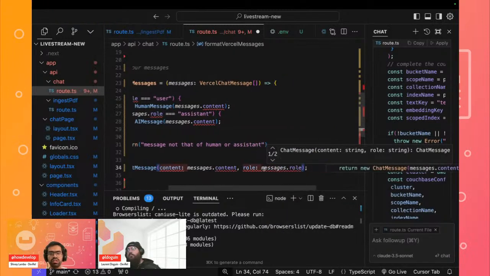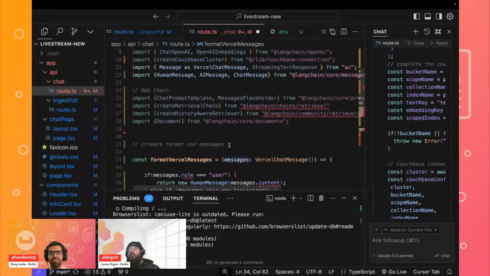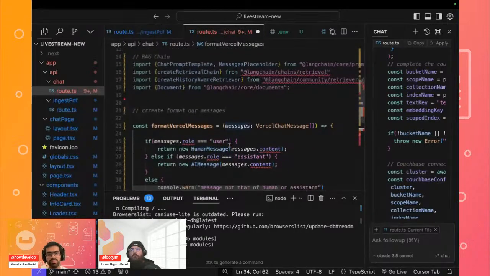What is essentially happening is that this chat message contains the response and the query that has been generated. This is what we'll show inside of our chat app, with the help of the AI SDK that we are using from Vercel.